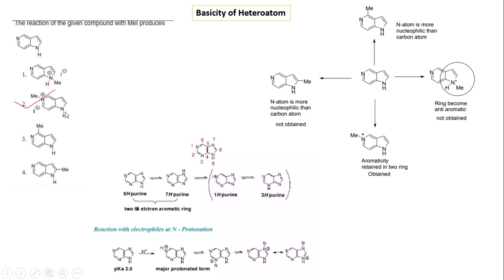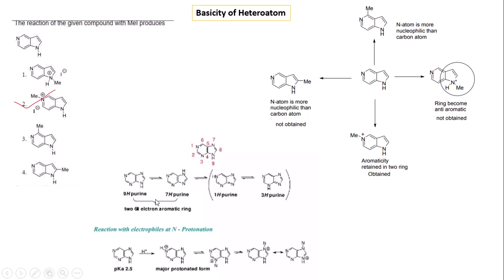So here the negative charge on the pyridine ring is more accumulated on the nitrogen atom, as after the protonation the pyrrole nitrogen atom becomes anti-aromatic, but the aromaticity is retained in the case of pyridine after the methylation. So the methylation on the pyridine ring is more favorable compared to the methylation of the nitrogen atom on the pyrrole ring. Again, the C2 methylation cannot occur as the basicity of the nitrogen atom is greater than that of the carbon atom. So option 2 is correct.